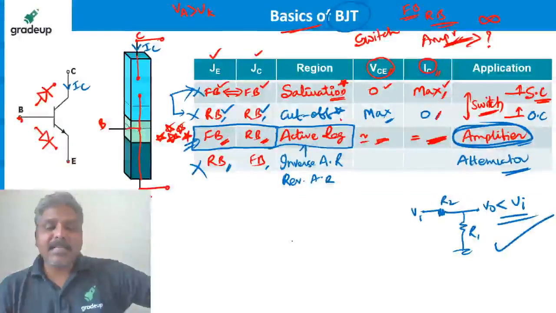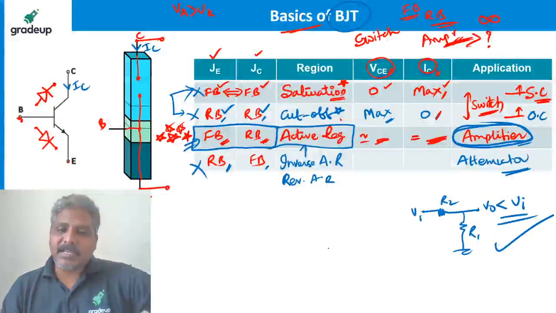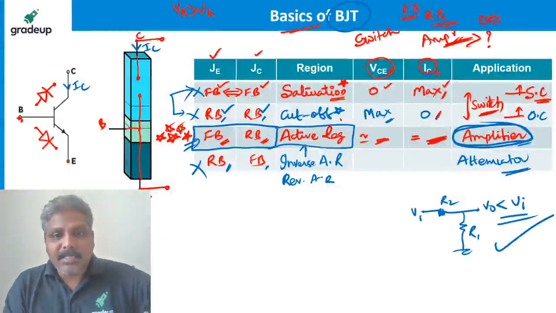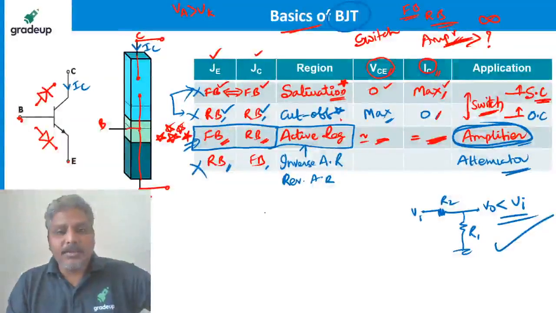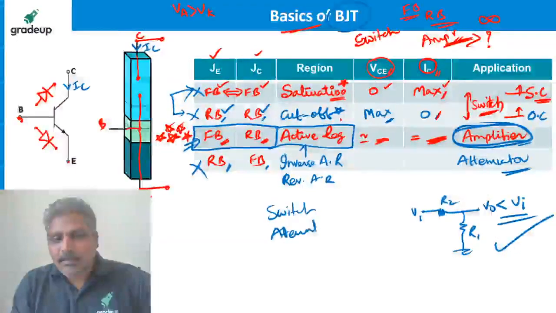If you want, you can use a BJT as an attenuator, as a switch, or as an amplifier. Based on the region of operation, you can use it as a switch, as an attenuator, or as an amplifier.